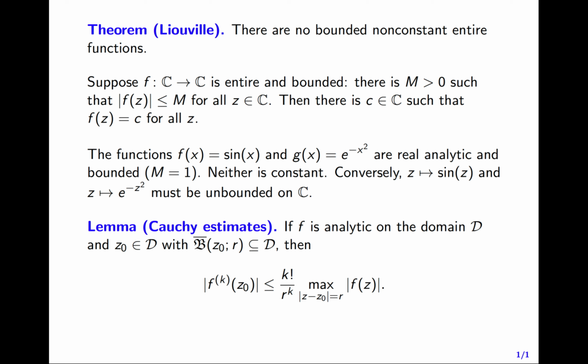So we have a bound on the kth derivative of f at z0 that depends on the number k, that depends on the radius of this closed ball, and that depends on the values of f taken around the boundary of the ball, the circle of radius r centered at z0. You will prove this lemma, these Cauchy estimates, in an exercise. We'll use the lemma as follows.